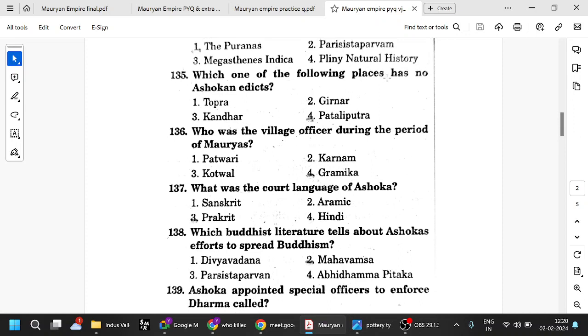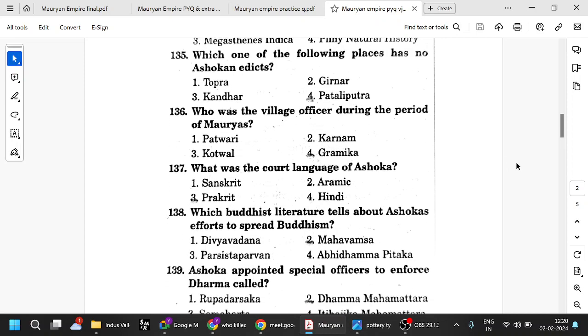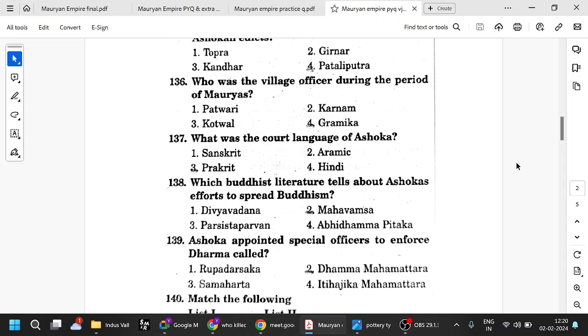Which of the following places has no Ashokan edicts? So in the capital there is no edict. Okay, everywhere else there are. Girnar is in the Gujarat area. There is one edict. Okay, Kandahar is in current-day Afghanistan. Sopara also has edicts. Okay, there are 14. We have seen something, right? 14 major edicts. Out of that, the 13th rock edict, we have seen, mentions the Kalinga War.